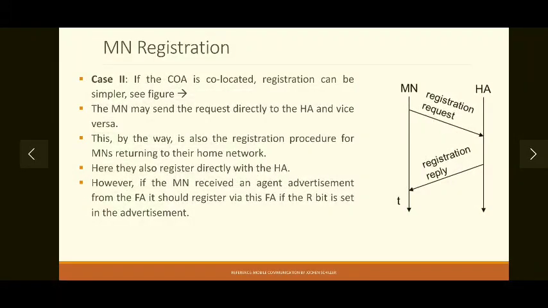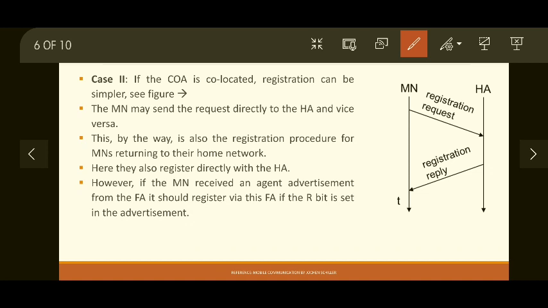Okay, so how these registration messages look like, or how these registration replies look like, let's see that. But before going to that, first we should consider the second case also. I forgot it completely. So in the second case, when mobile node acquires a COA from DHCP, so co-located COA, COA is at a mobile node. So in that case, foreign agent is not involved because you are acquiring COA from DHCP. So in that case, communication for registration will happen directly between mobile node and home agent. So this is a much simpler process.